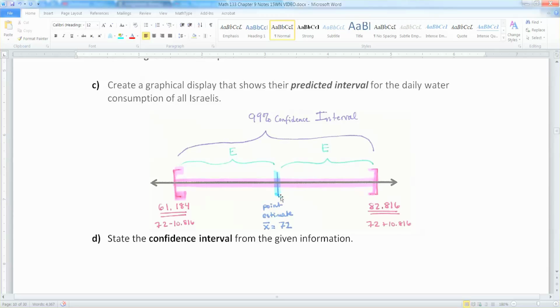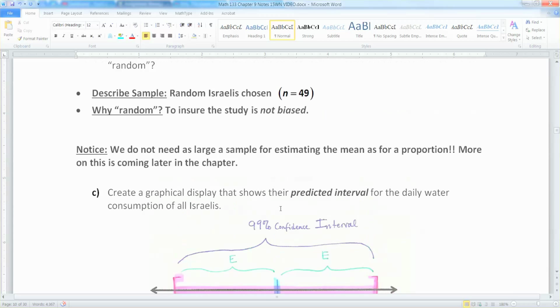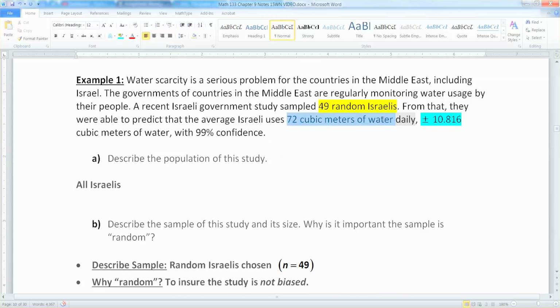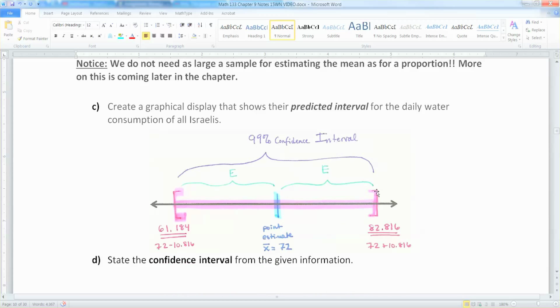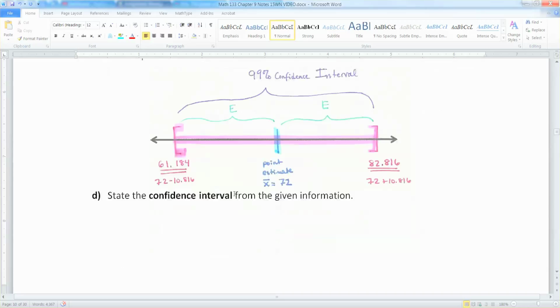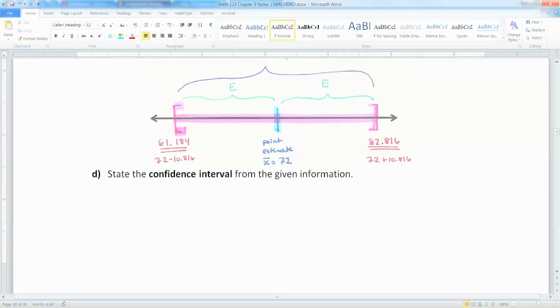Smack dab in the middle is my point estimate, just like in section 9.1. For means, just like for proportions, your point estimate's in the center, which in our case was 72 because that's what they thought it would be. They thought it would be 72 cubic meters of water. Then you add on, subtract away your margin of error, which was the 10.816. That error is that distance between the edges and that center. So the confidence interval itself is the two edge numbers, the 61.184 and the 82.816.